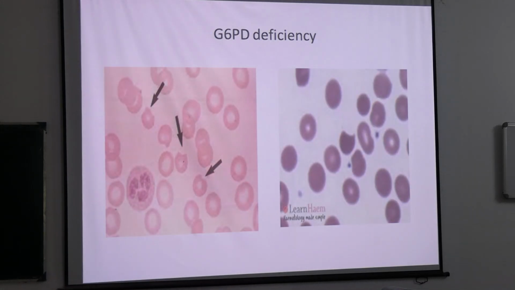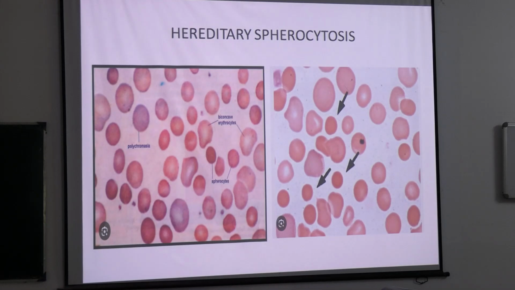Then coming to G6PD deficiency, okay, and when you see increase in elliptocytes, তখন you can suspect hereditary elliptocytosis. তখন তোমাকে genetic studies you have to do. But the thing is that elliptocytes and micro hypo picture you will get in a patient of iron deficiency anemia also. So first and foremost, you have to do an iron profile to correlate, okay?